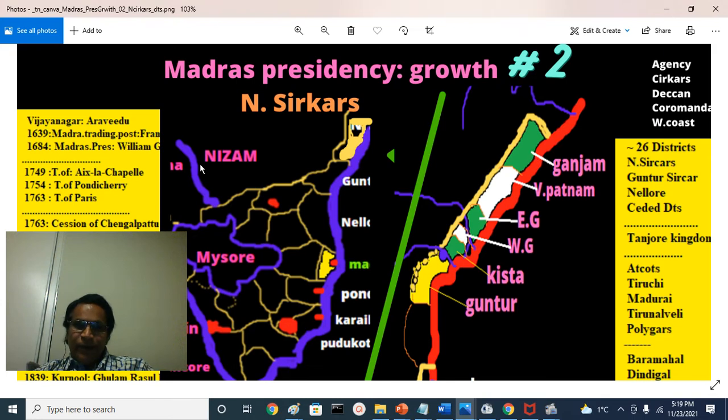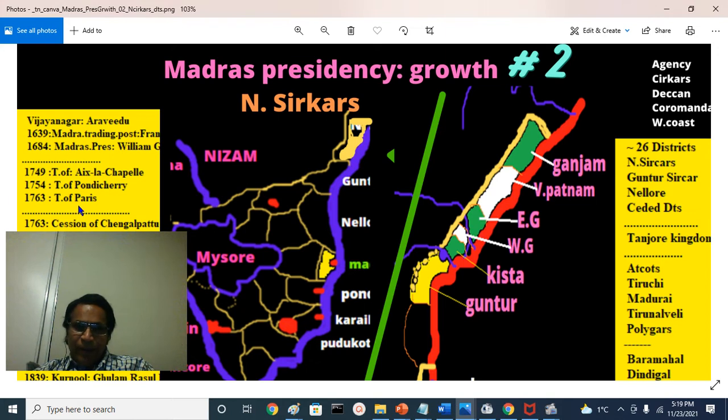After the Third War, the French got defeated. At the same time, the British occupied these districts, so informally they came under the control of the British. That means de facto the British were the holders of these territories, even though de jure the Nizam held them.